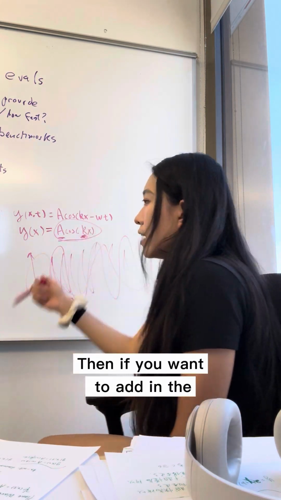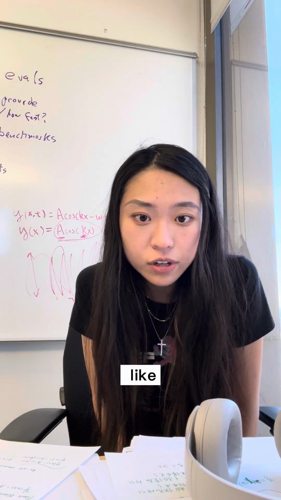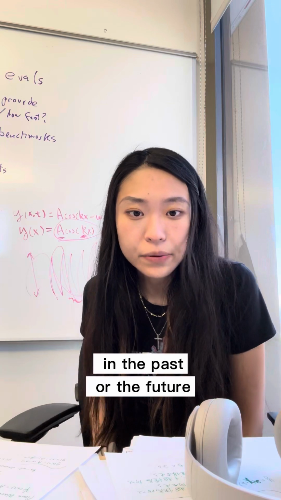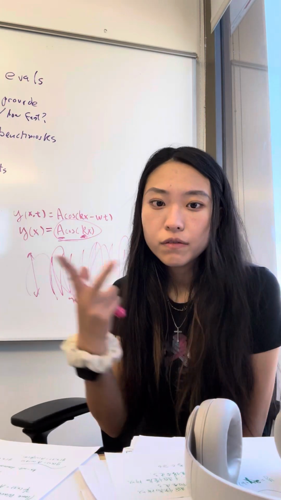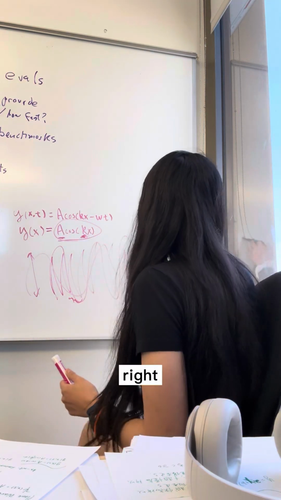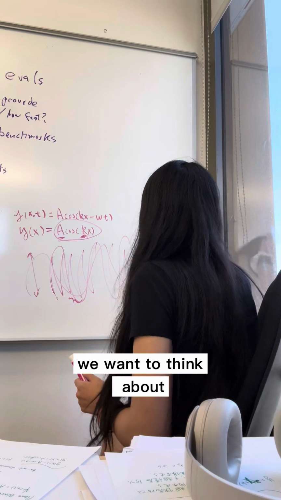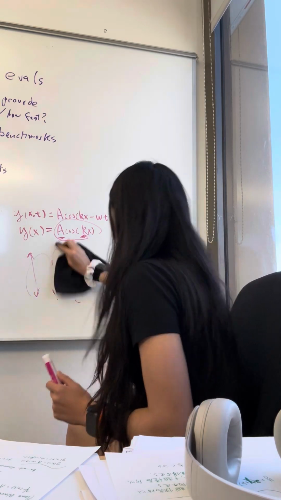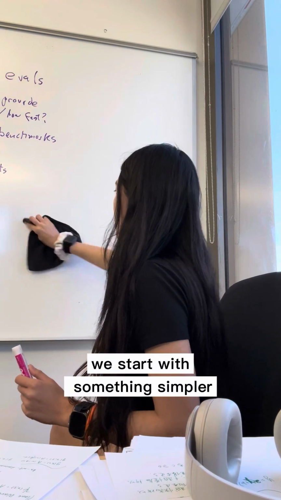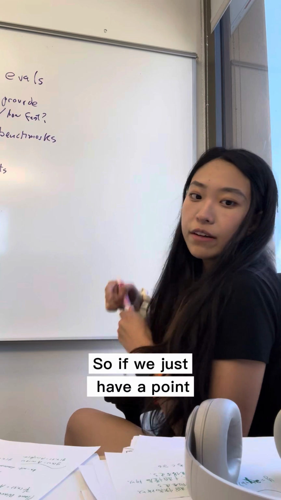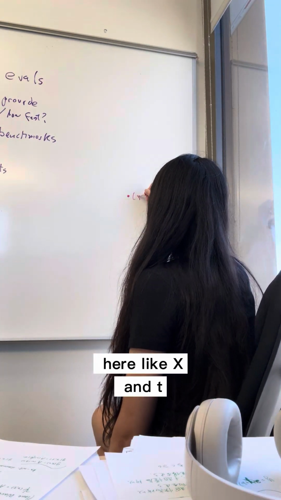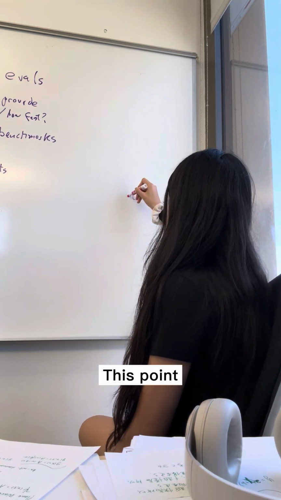But then if you want to add in the time factor, like what does this wave look like 5 seconds ago or 10 seconds ago? How do I know what happens in the past or the future? So we want to add in the time factor. Before we do that, we start with something simpler: a point in space and time, x and t.